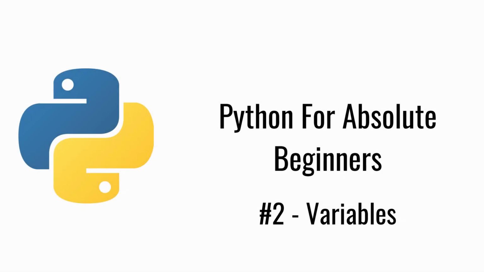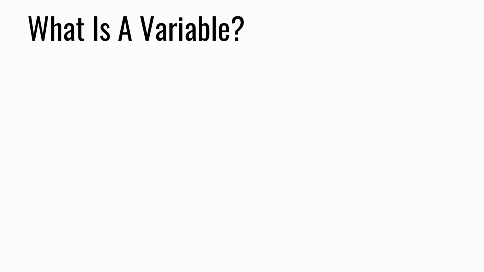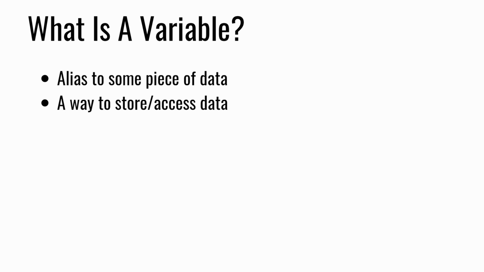In this video, we're going to cover a fundamental part of Python, variables. Variables, in my opinion, are probably the most fundamental aspect of Python and just programming in general. So what is a variable? A variable is basically an alias to some piece of data. They allow us to easily store and access data.